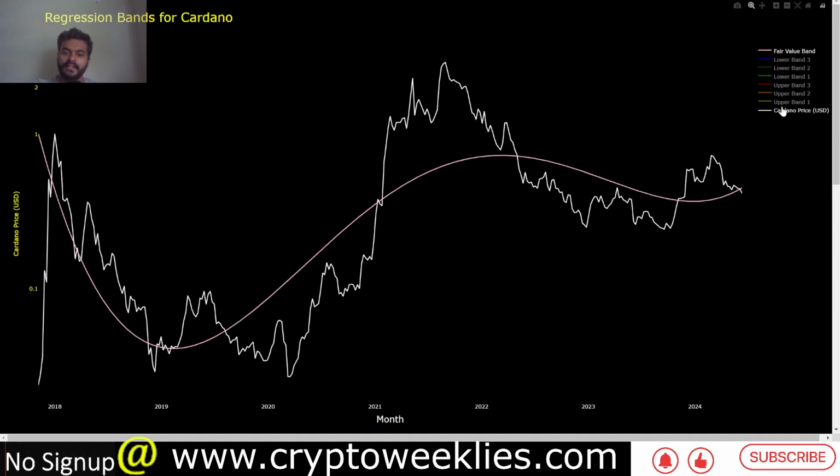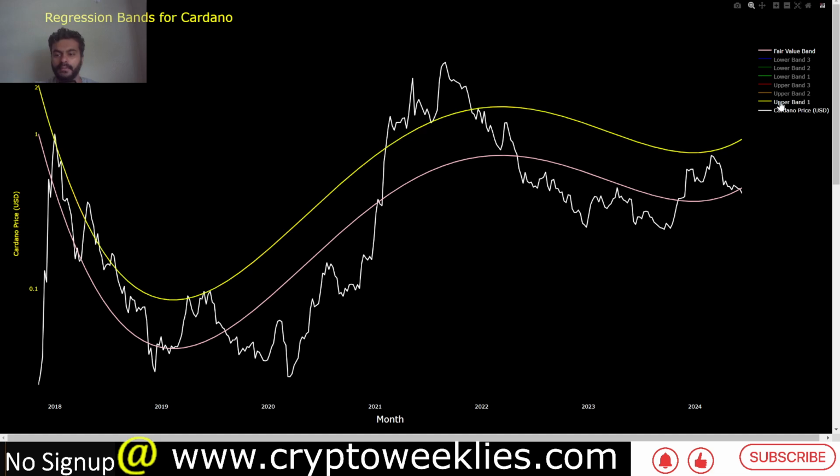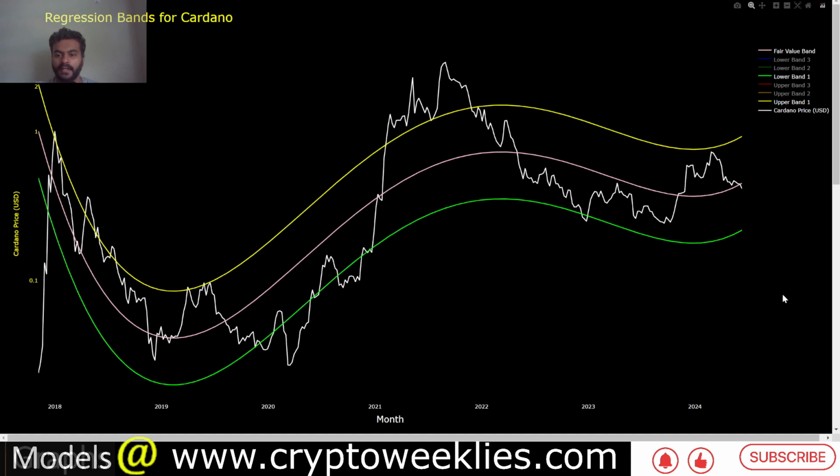If you were to analyze this into a regression band of one standard deviation residual, both to the upside and the downside, we can see that price action has the tendency to mean revert and spend about 70% of the time in these bands. And these one standard deviation peak and bottom are at around 92 cents and 21 cents. So that is also a one standard deviation peak and bottom target for ADA.